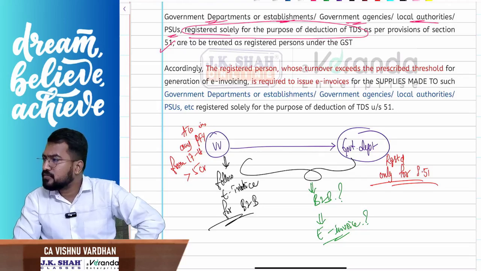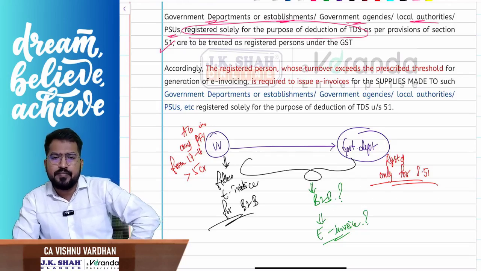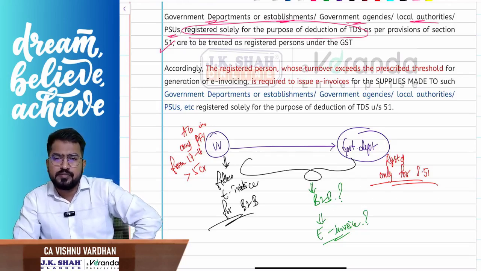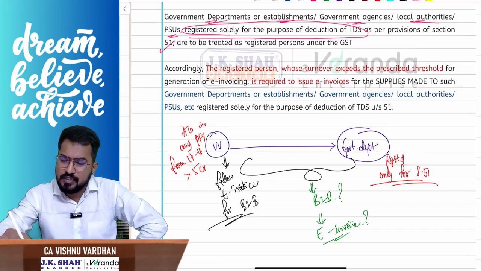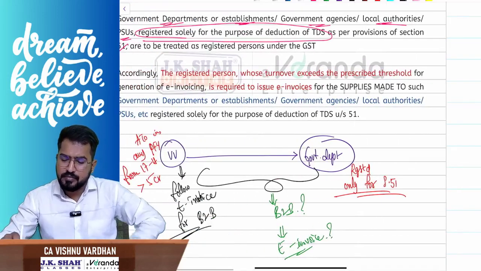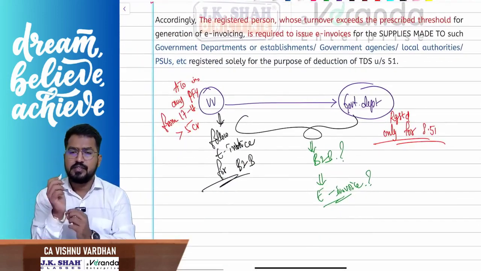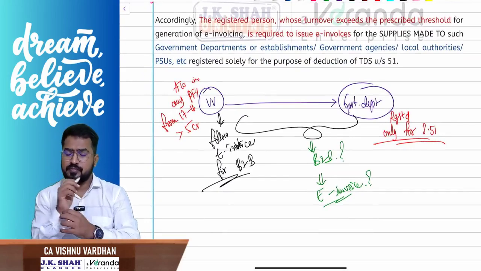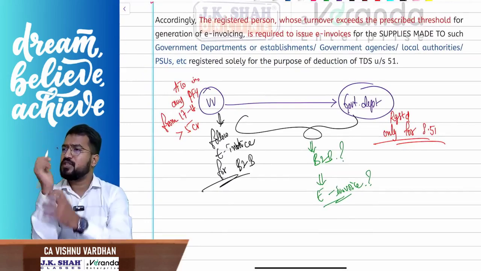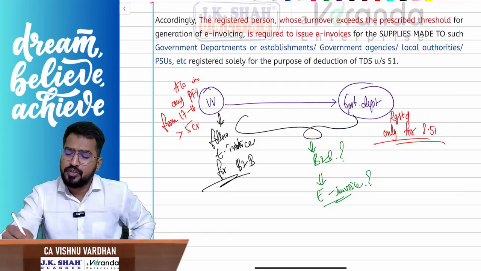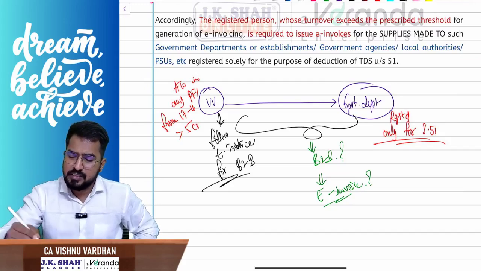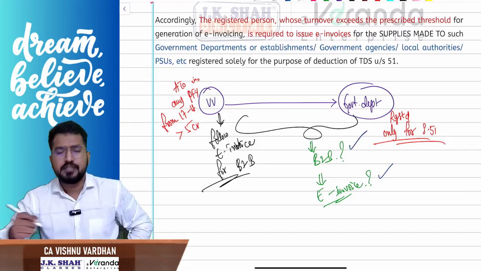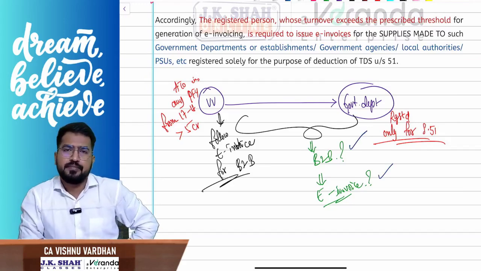Yes or no? Respond in the chat box. The answer is yes, sir. This is a B2B supply. And whether we have to issue an invoice for this? Yes, I have to issue an e-invoice. Yes, this is a B2B supply, and yes, I have to raise an e-invoice for them. Clear?